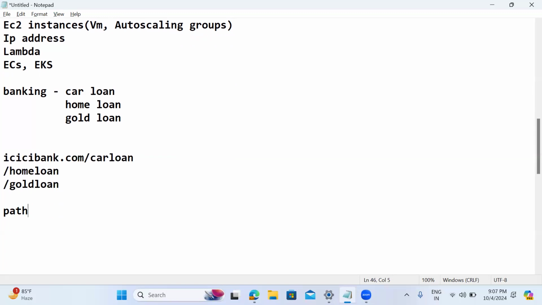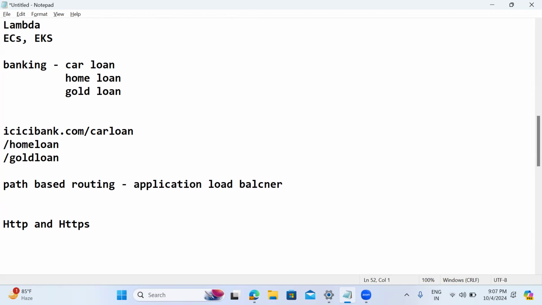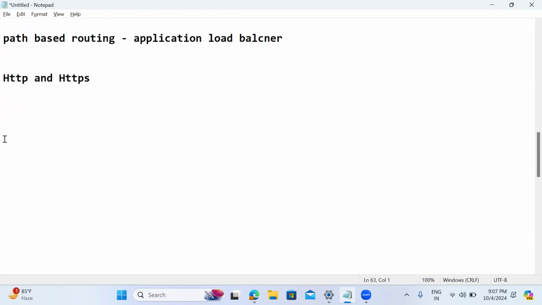Then I need to use path-based routing. Path-based routing is supported by the application load balancer itself. It's not supported by the network load balancer. Path-based routing supports HTTP and HTTPS traffic, which means it is mostly for web-based applications.